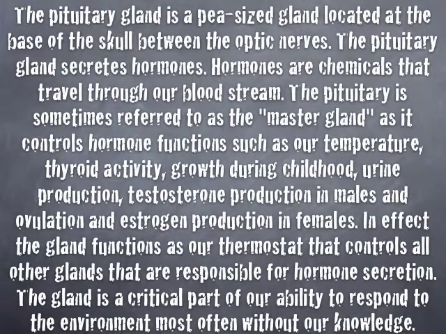The pituitary gland is a pea-sized gland located at the base of the skull between the optic nerves. The pituitary gland secretes hormones. Hormones are chemicals that travel through our bloodstream. The pituitary is sometimes referred to as the master gland, as it controls hormone functions such as our temperature, thyroid activity, growth during childhood, urine production, testosterone production in males, and ovulation and estrogen production in females.